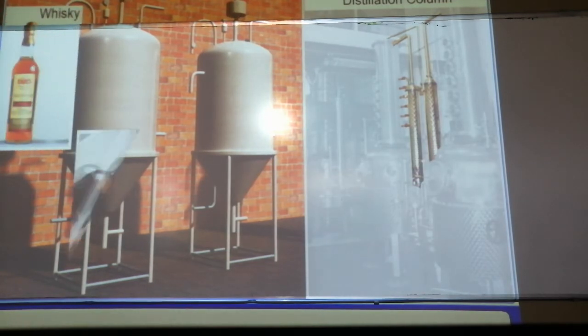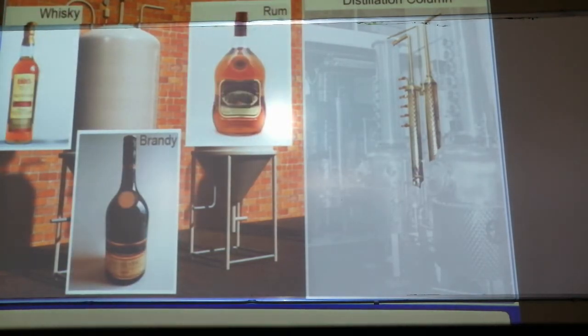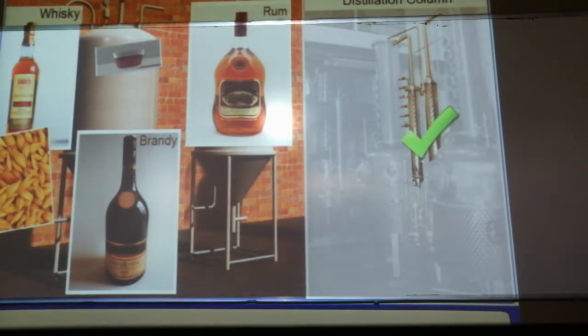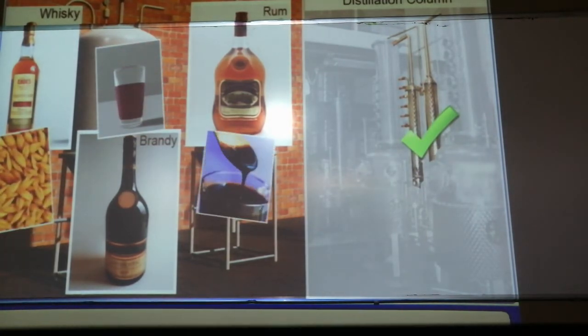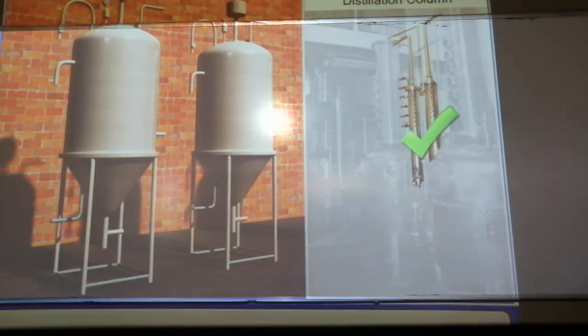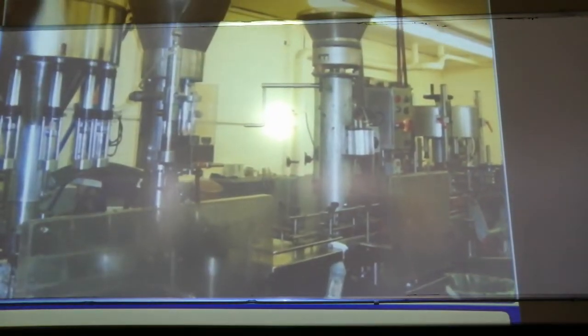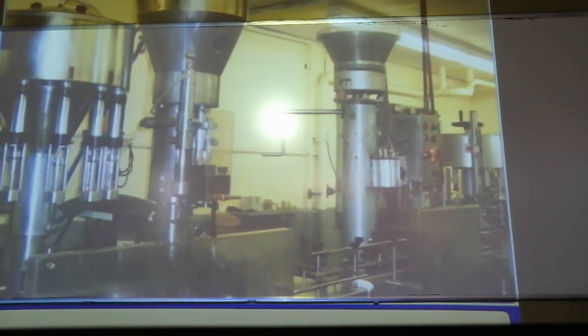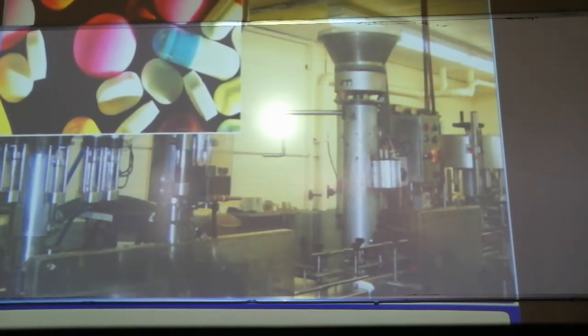Now, these wines, brandy and rum are produced with the help of different microbes, and these microbes could convert either the grape juices or the cereals. So these are the big fermenters where the distillation and the fermentation take place.